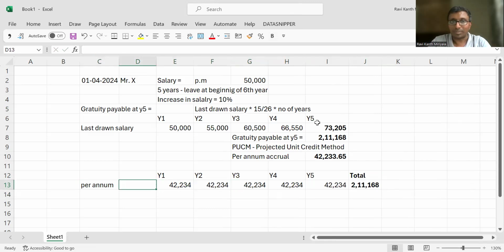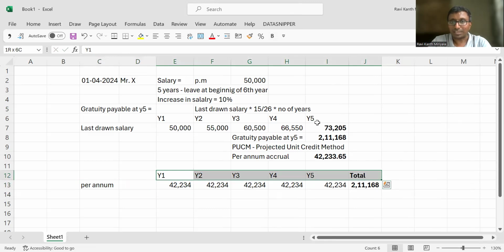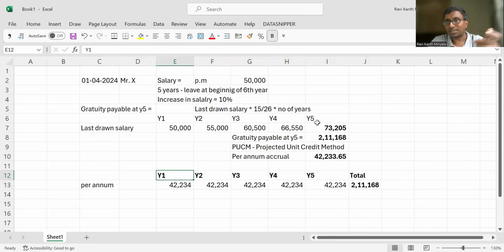Correct. But actually, my dear, try to apply a little bit of brain. Y1 may be 42,234. Correct. But is it going to be paid over after 5 years or not? Exactly. First, where are we, my dear? Where are we first of all? We are at Y1. Now we are at the end of the first year. But payable after?